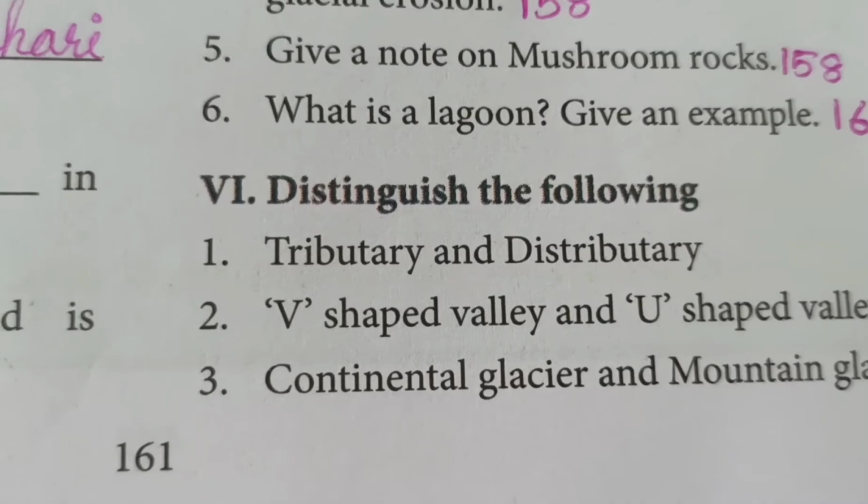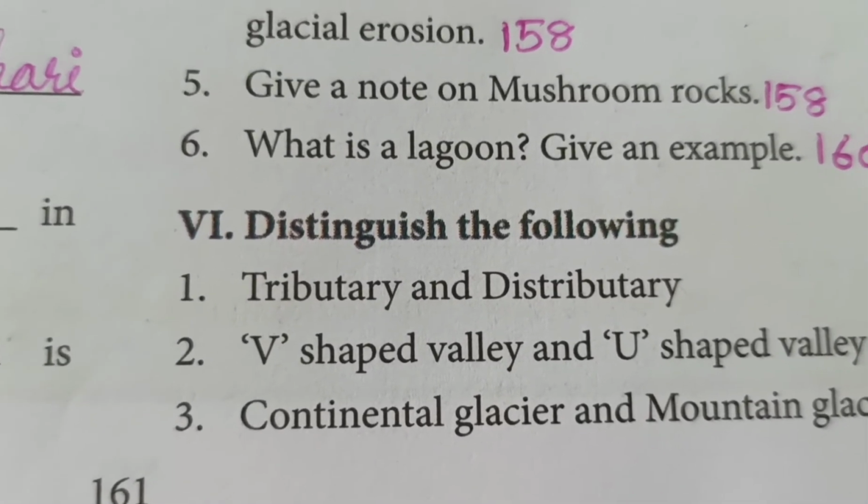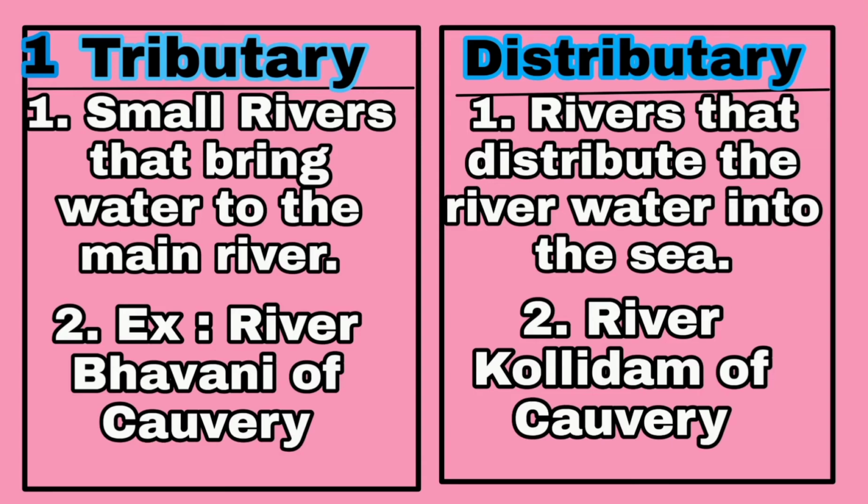Roman number 6, distinguish between tributary and distributary. Now the answer, tributary and distributary. First point, small rivers that bring water to the main river are called tributaries. Distributary, first point, rivers that distribute the river water into the sea. For tributary, second point, example, river Bhavani of Kaveri. Distributary, river Kollidam of Kaveri.